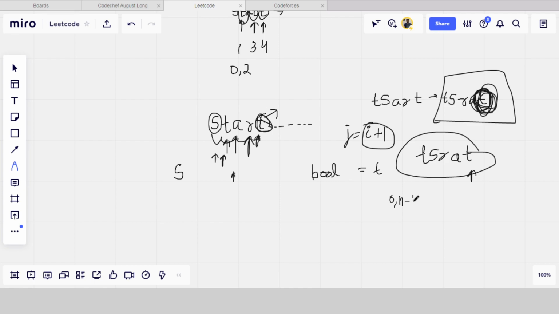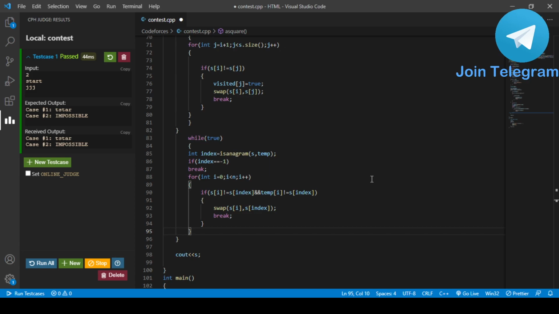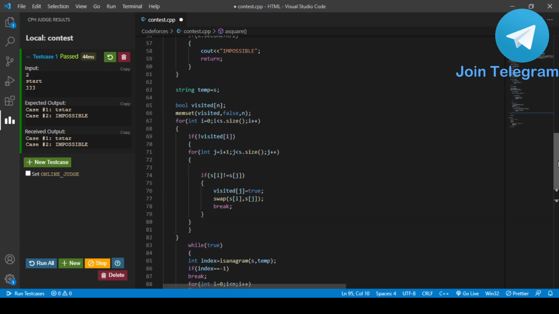So I hope you understand the logic. So now I am explaining you the code. So okay, this is the code. So here what I have done, I have first made a boolean array visitor, means have I visited a particular index or not. Okay, so now it is from i to s dot size.